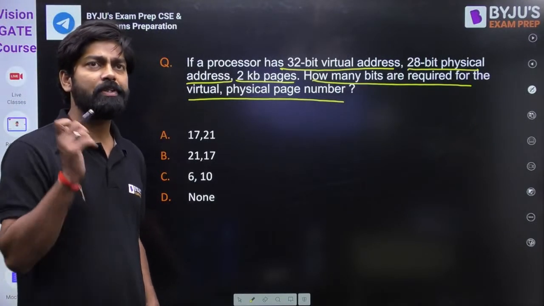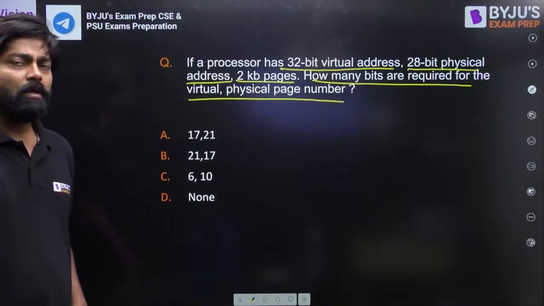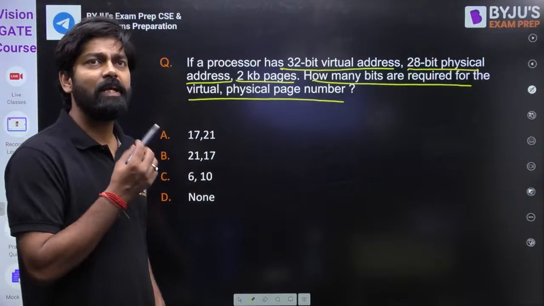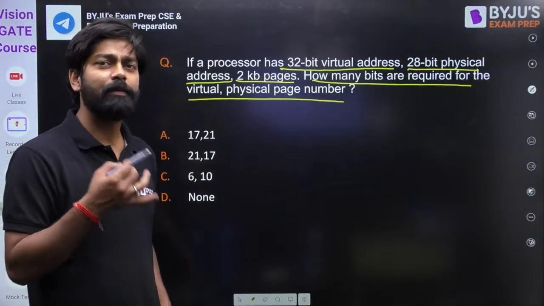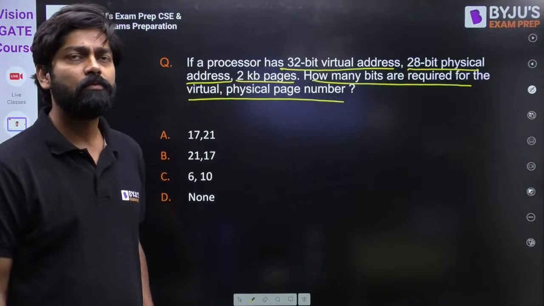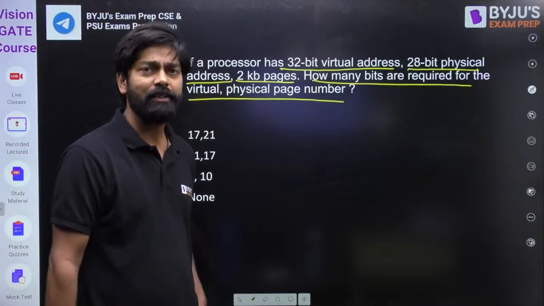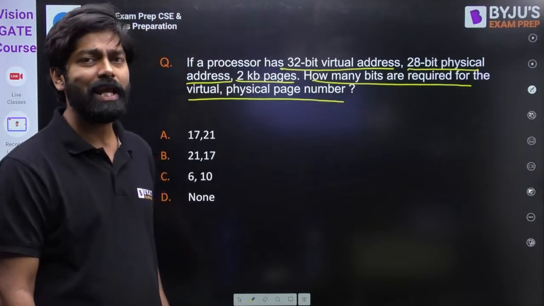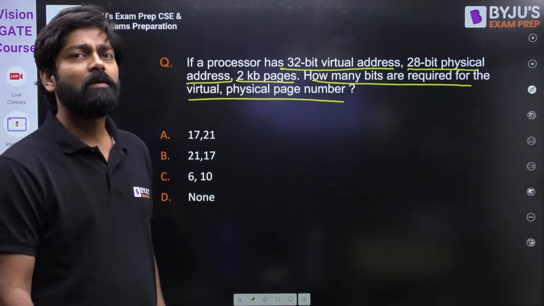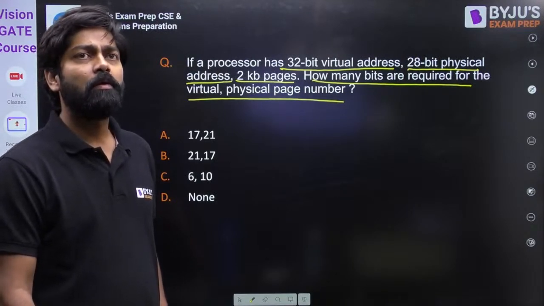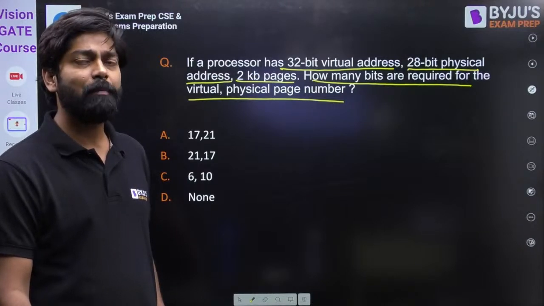Everyone knows the CPU always generates a logical address in the form of P and D. So they have given here a 32-bit logical address, which means the logical address space will be 2 to the power 32, and they have given a 28-bit physical address, which is nothing but 2 to the power 28 PAS. Okay, can you please tell me how many bits are required for the virtual and physical page number?